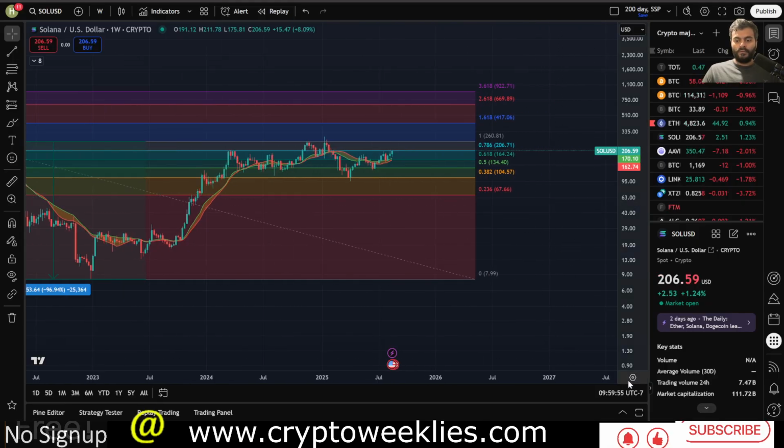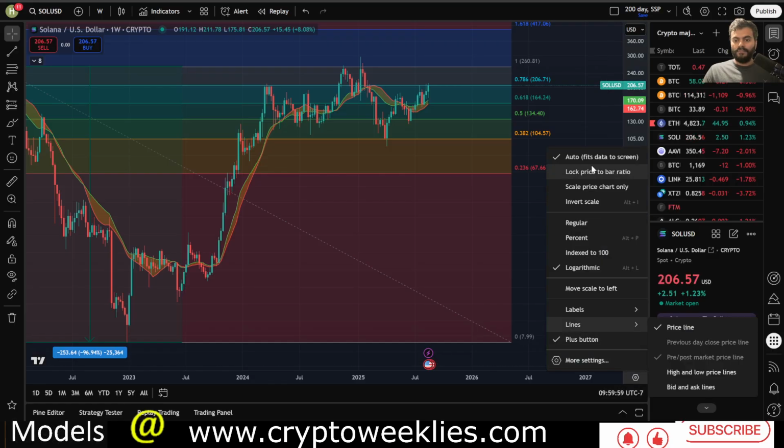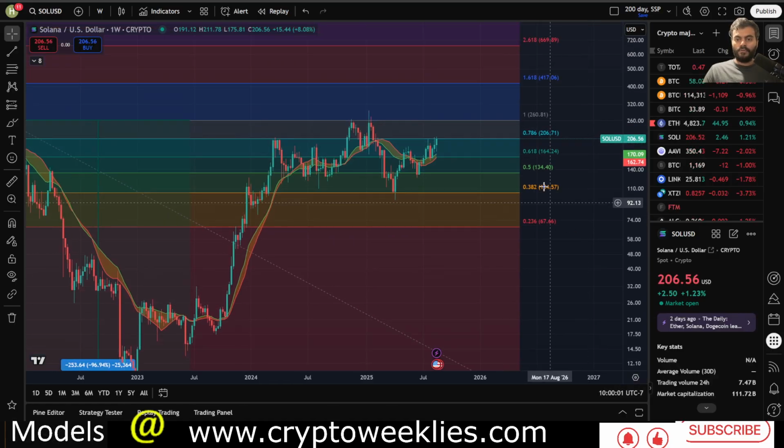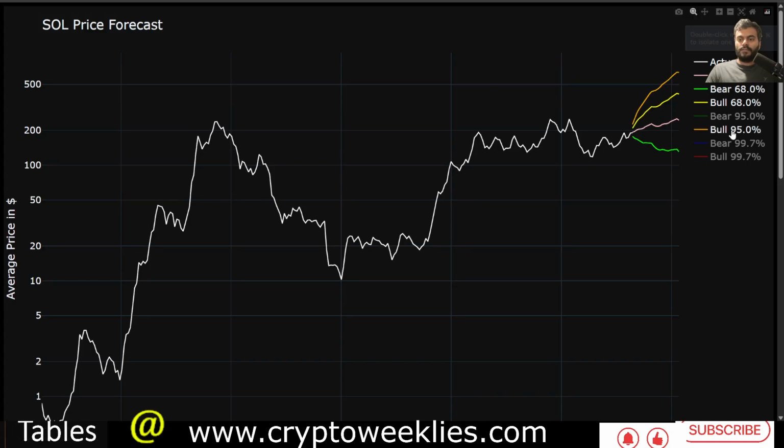If we were to look for any euphoria peak for Sol, that 2 standard deviation or 2.618 level is at around $670 per the technical levels. The 2 standard deviation peak for Sol is slightly under that scenario.